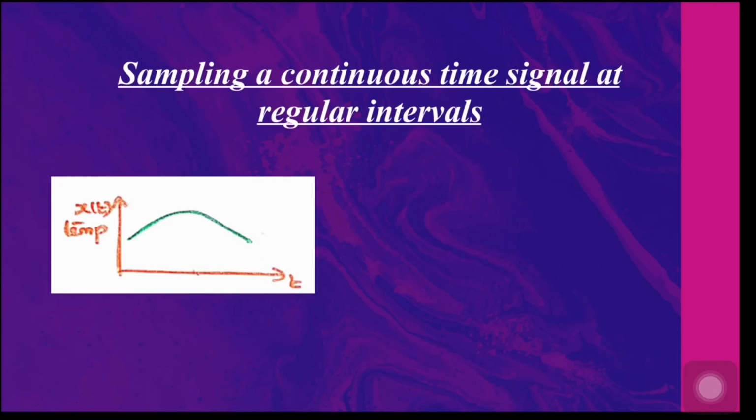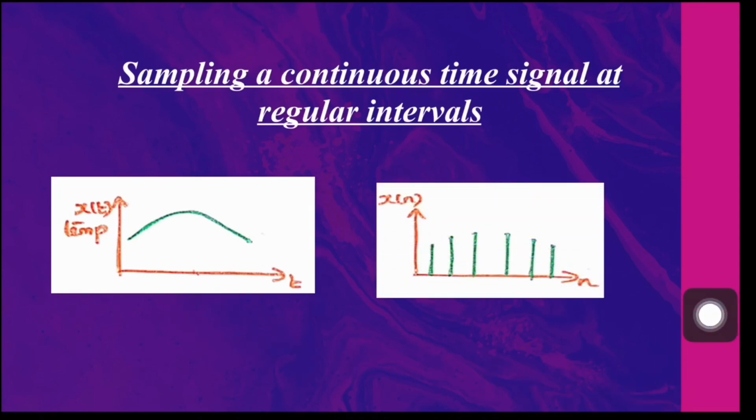At time instant ts by 2, the switch is open and hence the output will be 0. And for all time instants from 0 to ts, the switch is kept open, correspondingly we get an output 0. But at t equal to ts, the switch is closed and the output will be the value of the input message at t equal to ts. So when we apply a continuous time signal x of t to the input of a switch, the output will be like this. You can see it is defined only at discrete time instants.